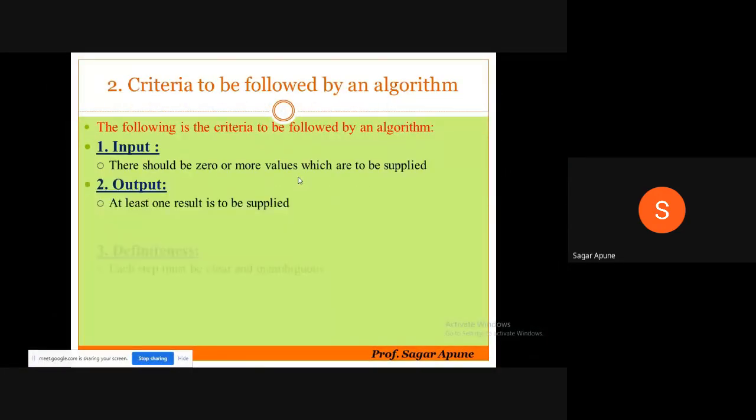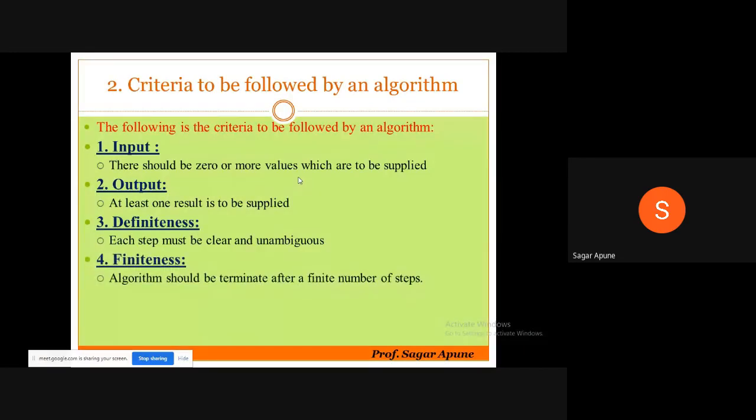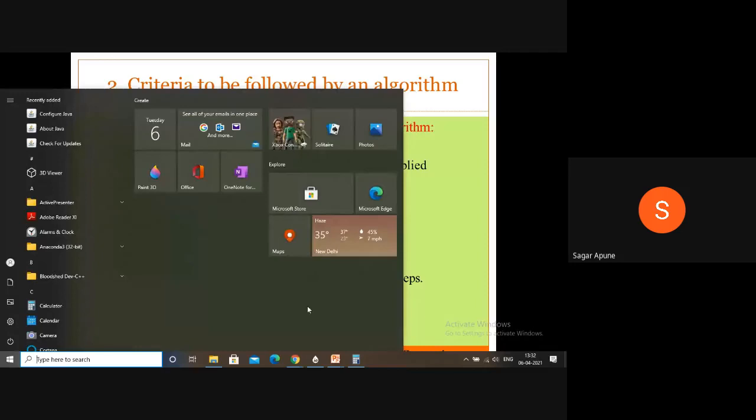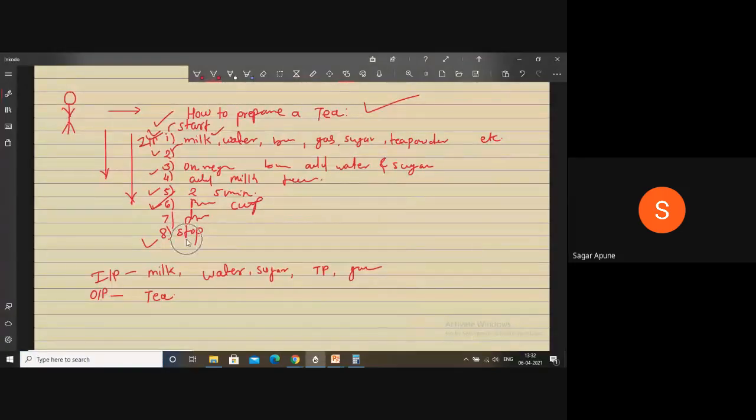Next is finiteness. Finiteness means that after some steps, your algorithm should end. Your algorithm should terminate. Here, my algorithm terminates at step number 8. If your algorithm is too large, it has 100 steps.